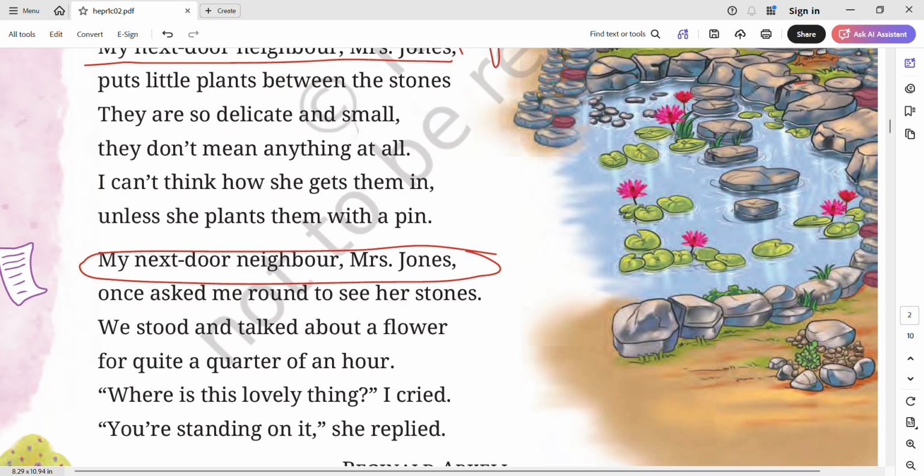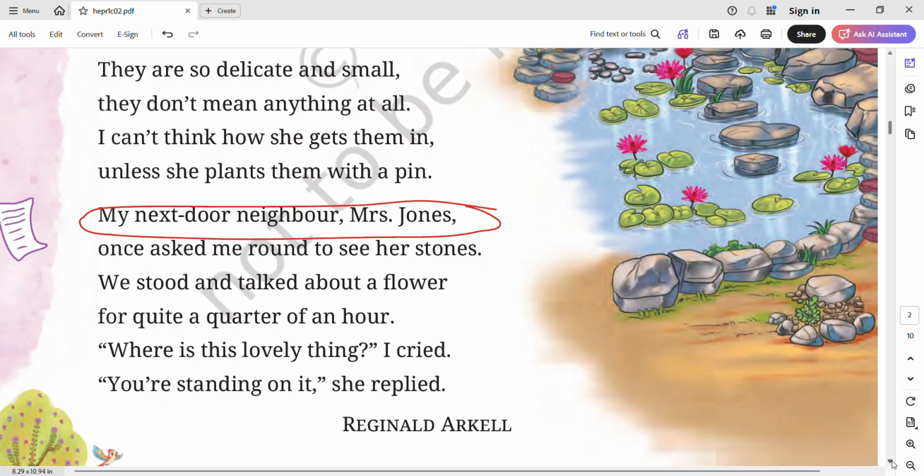Now, once asked me round to see her stones. Okay, once the poet went to the garden of Mrs. Jones, and she was showing him the stones. We stood and talked about a flower for quite a quarter of an hour. For a quarter of an hour, they just talked about a flower, and finally the poet asked where that lovely thing was. She said you are standing on it. And that was a hilarious thing here, that the flower they were talking about was right under the feet of the poet.